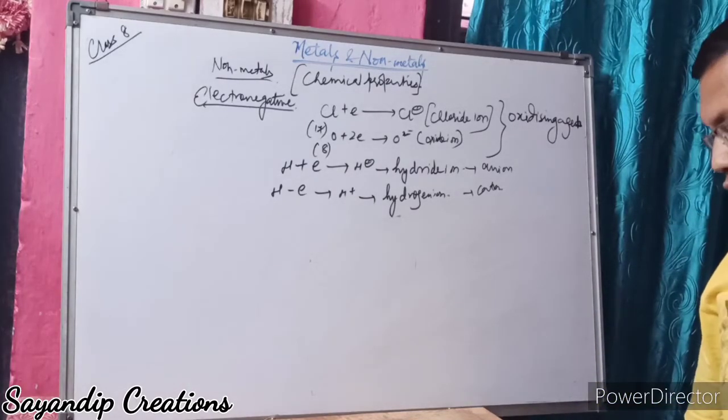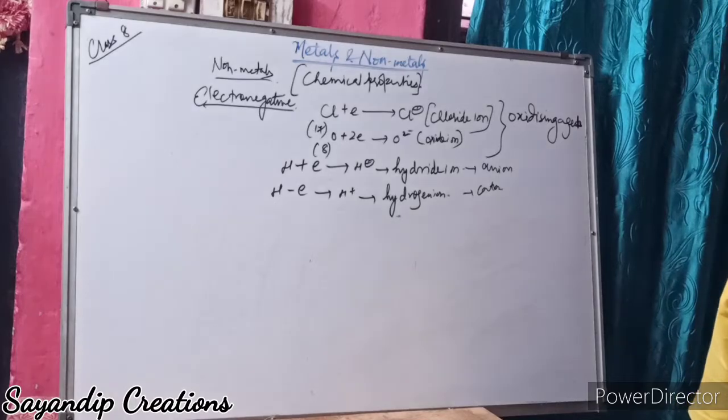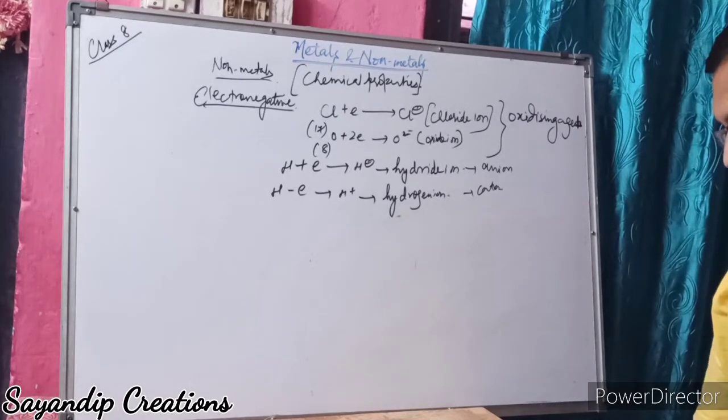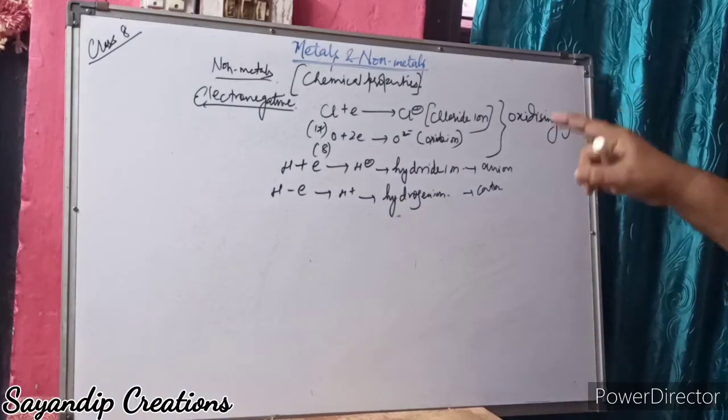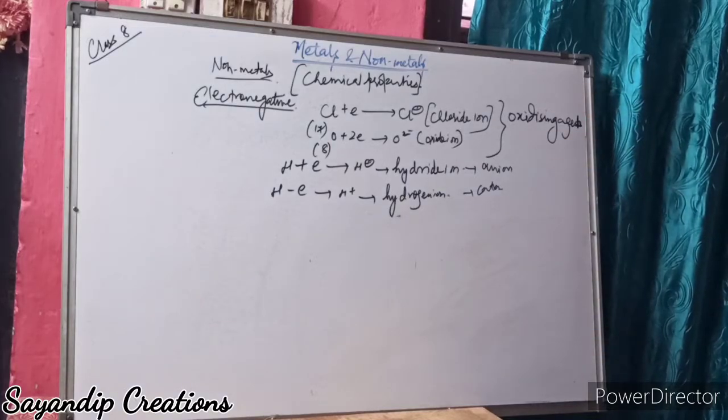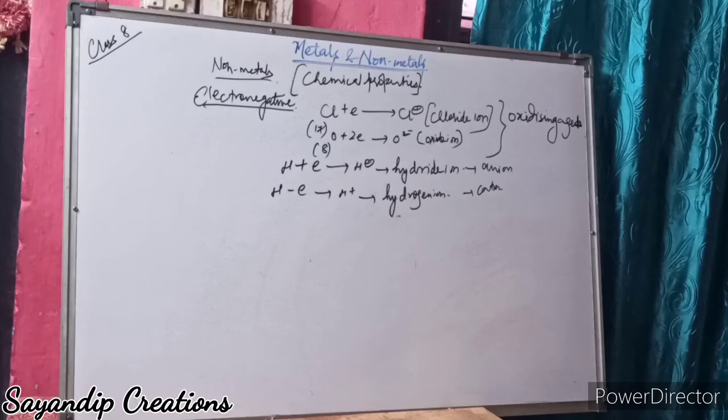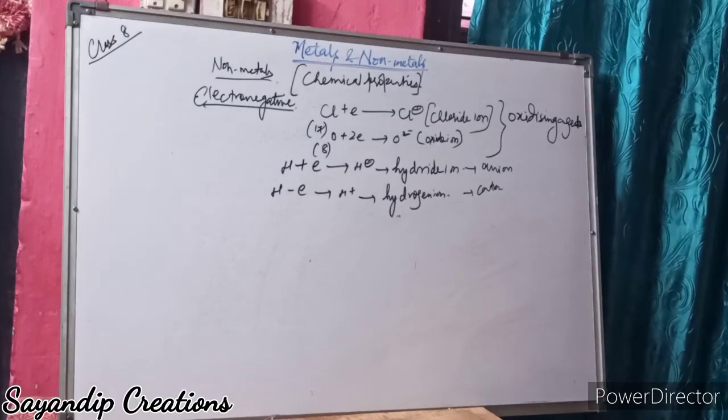Now carbon, as a non-metal, is also a reducing agent. These non-metals form non-metallic oxides or acidic oxides, which turn blue litmus paper red.